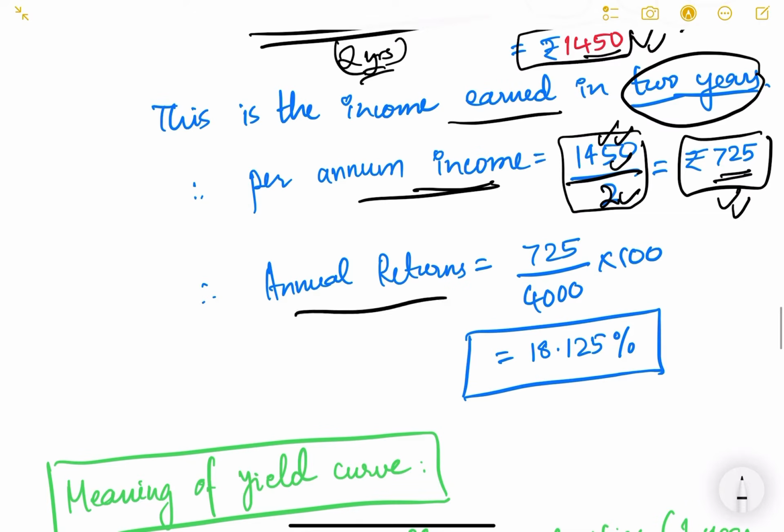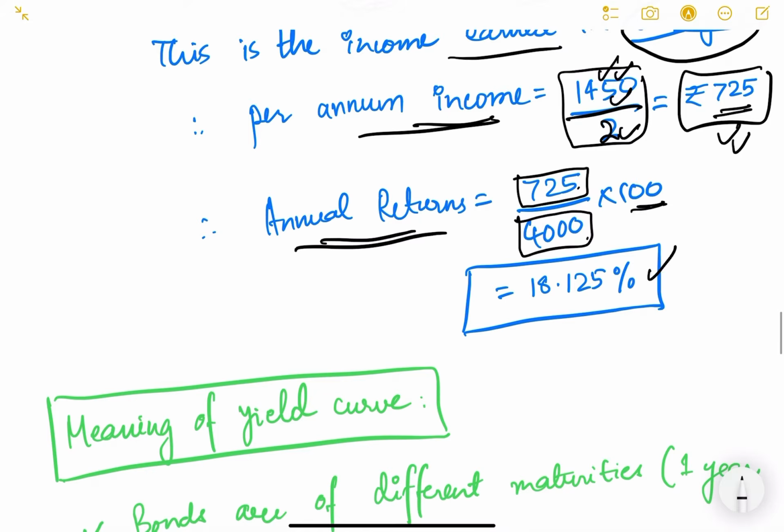So my annual returns become annual net income divided by my initial investment multiplied by 100. 725 divided by 4,000 multiplied by 100 is 12.125%. So this is my returns, my returns on investment. इसको ROI भी बोलते हैं. This is also called ROI, return on investment.